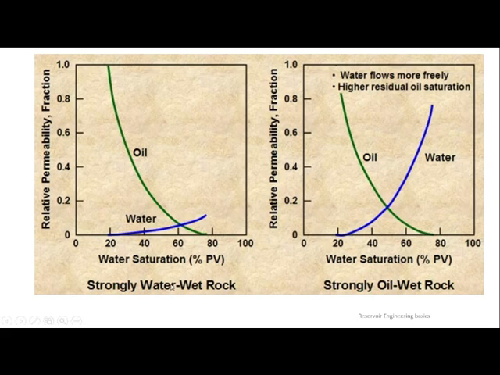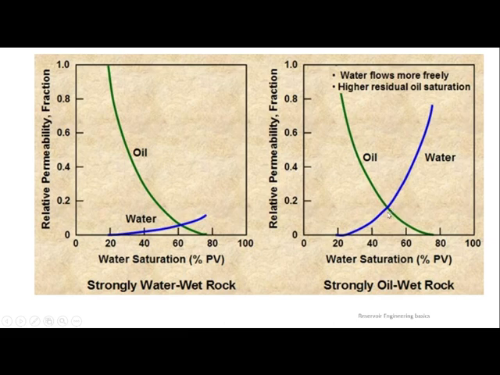You can see that in the water wet reservoir, there is a big green line over here. When they have given two graphs, you can identify by the green line which shows on the bigger side. So you can take the left one as your water wet. Why? Because the mobility of oil is very high and the mobility of water is very low. Here the mobility of water is almost equivalent to the mobility of oil. So compared to this, actually I would call this a neutral one. It cannot be strongly oil wet.